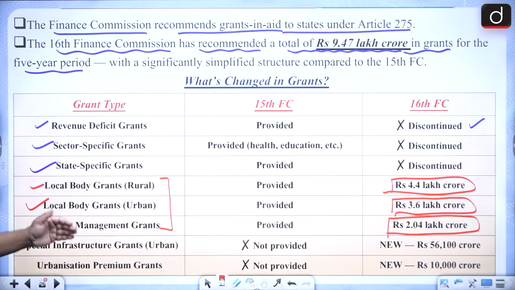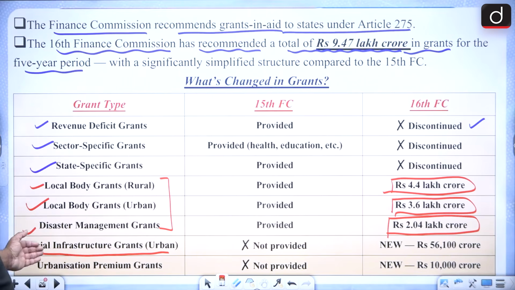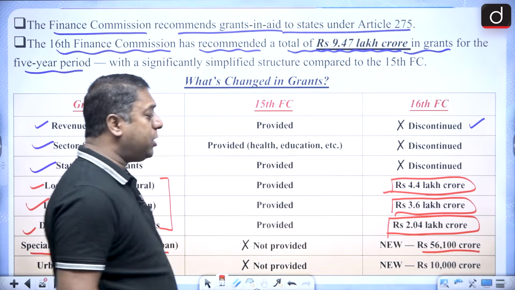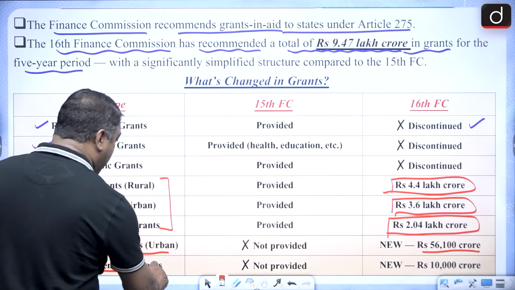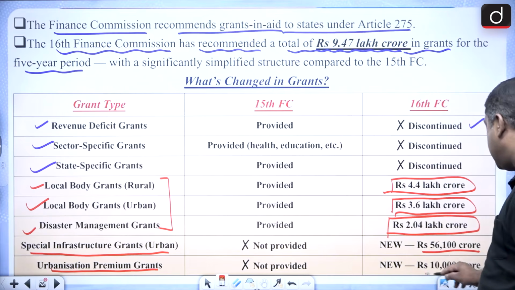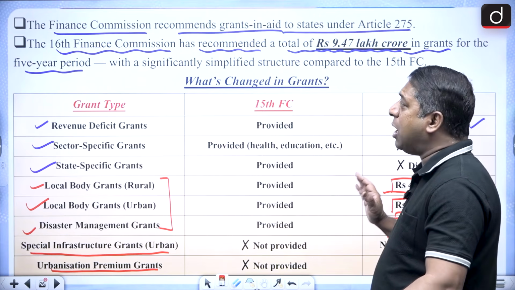Then two new parameters, two new grant types have been introduced. One is the special infrastructure grant. For urban areas there is a special infrastructure grant which has been introduced by the 16th Finance Commission, and the grant allotted is 56,100 crores. And urbanization premium grants, this is also a new type of grant which has been introduced, which is 10,000 crores.